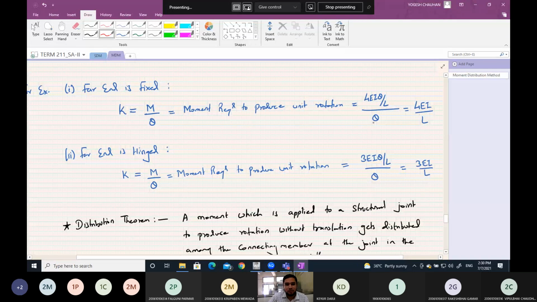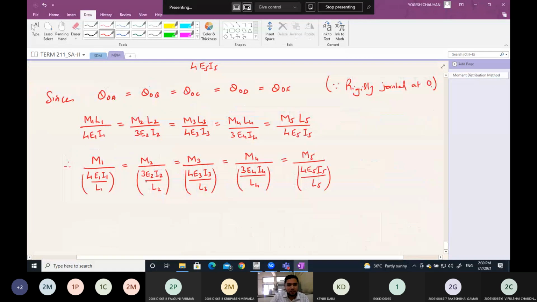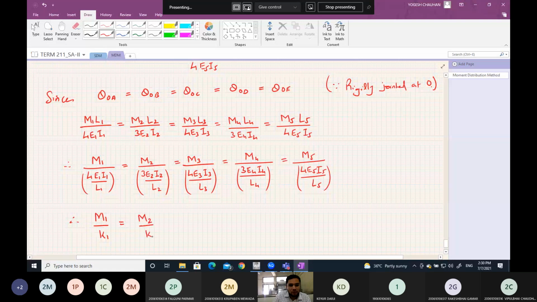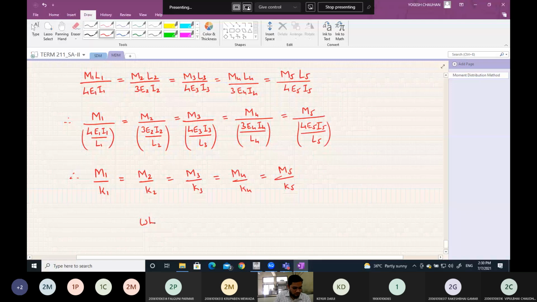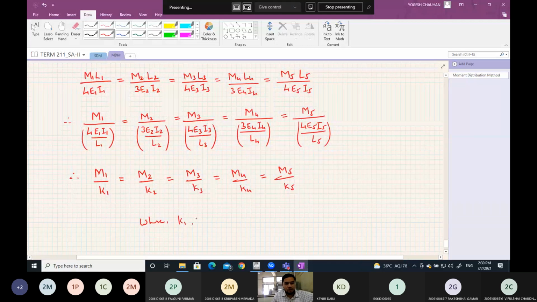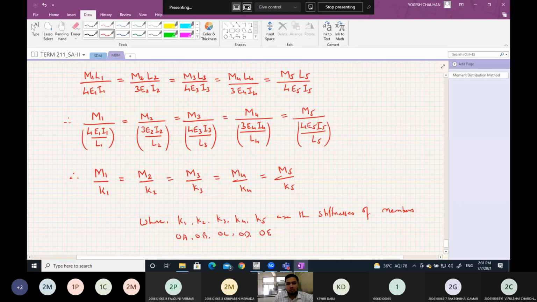So when far end is fixed, the stiffness is 4EI by L. When far end is hinged, the stiffness is 3EI by L. So you can see these are nothing but M1 by K1 equals M2 by K2 equals M3 by K3 equals M4 by K4 equals M5 by K5, where K1, K2, K3, K4, K5 are the stiffnesses of members OA, OB, OC, OD, OE respectively.